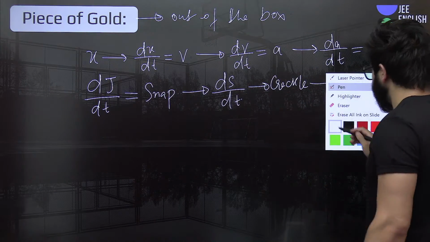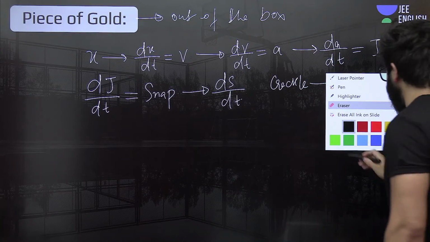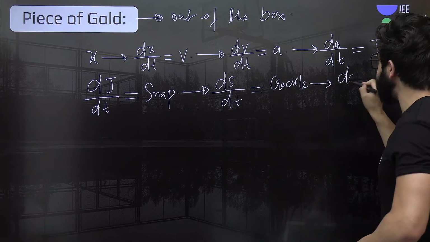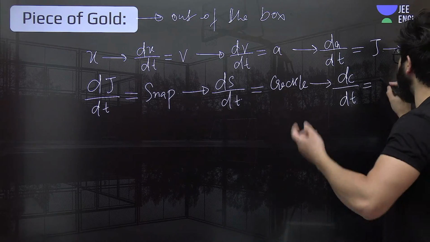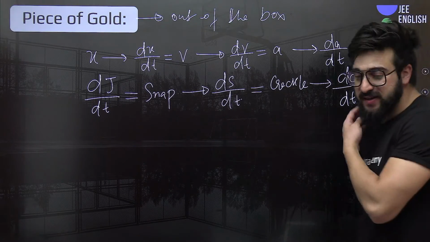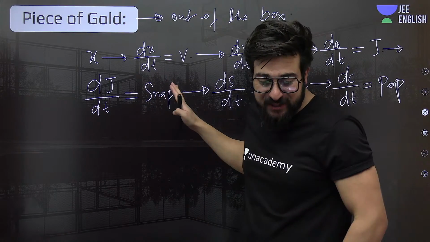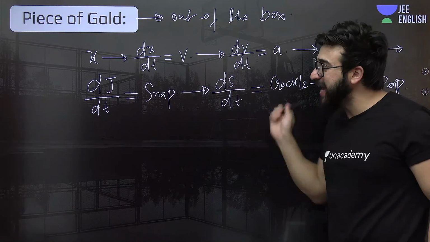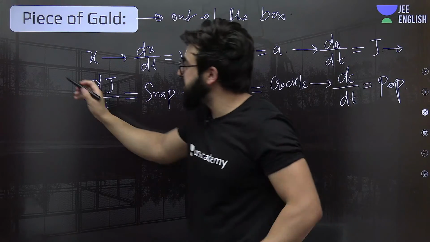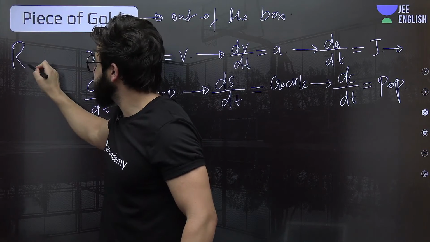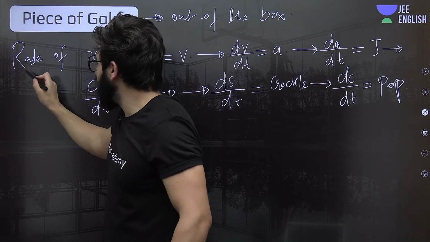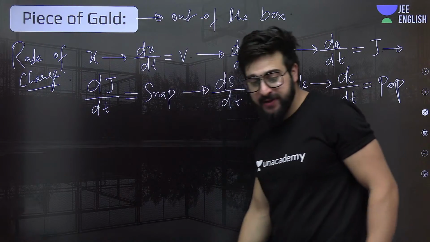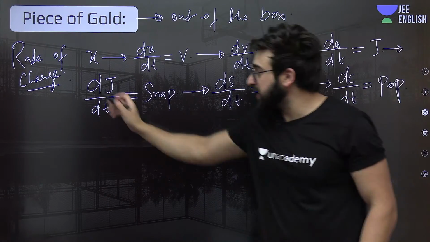Understand? Everybody is loving this one. And when we differentiate this crackle, dc by dt, we get what? That's what we call the pop. Understand? These are all the derivatives. These are all the rates of change. That's why I told you previously, rate of change is a golden concept. Keep this in your mind.